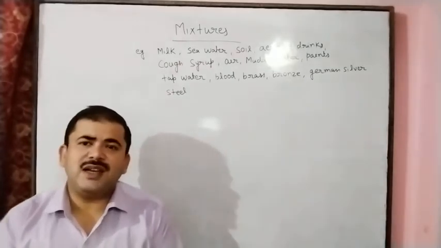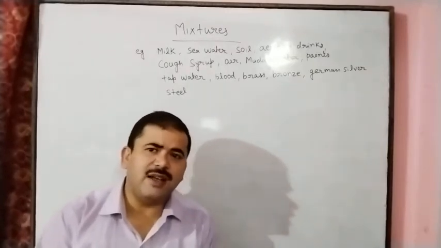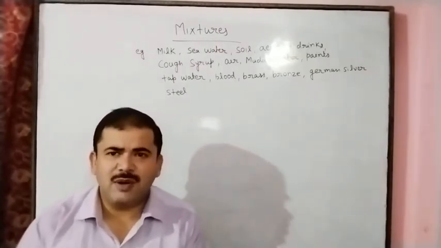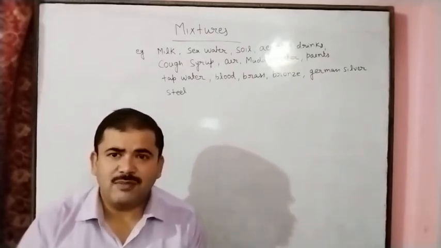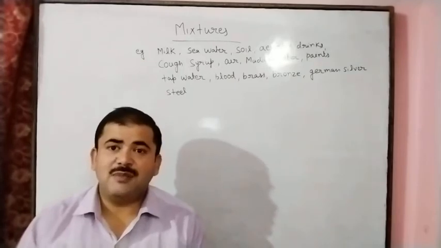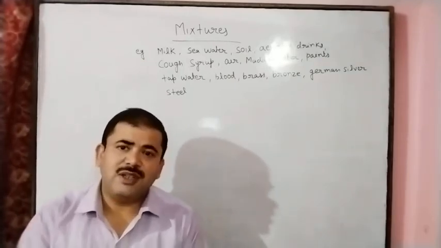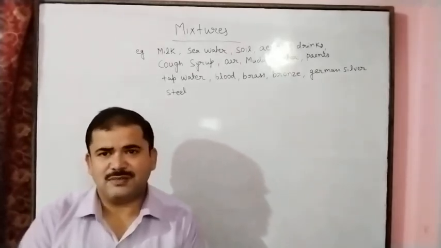So here, on the basis of state, we can divide mixtures into solid mixture, liquid mixture, and gaseous mixture. Solid mixture means in the solid form. Liquid mixture means in the liquid form. Gaseous mixture means in the gaseous form. So these are the states of the mixtures.